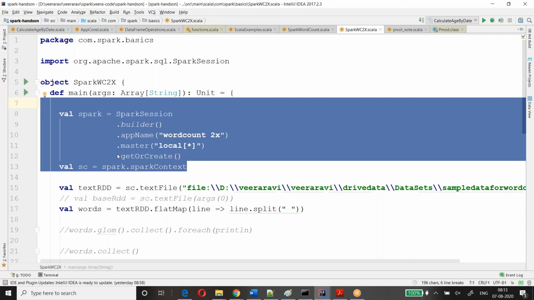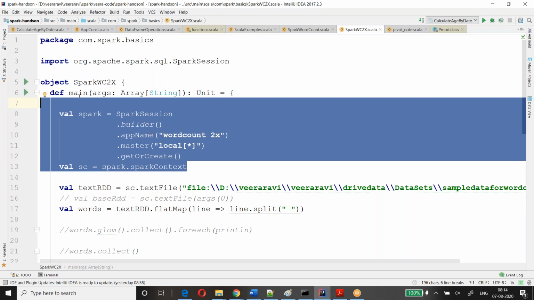So these Spark session, Spark context, Spark streaming context, SQL context, Hive context, there are different types of contexts. We will talk about them and I will show you the difference in coming sessions. This is called the entry to your Spark application.